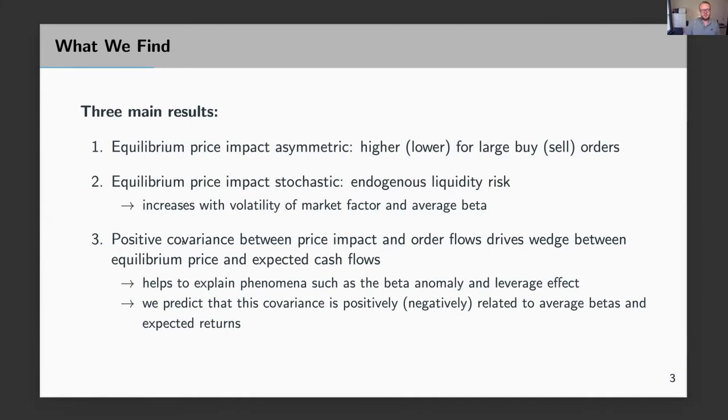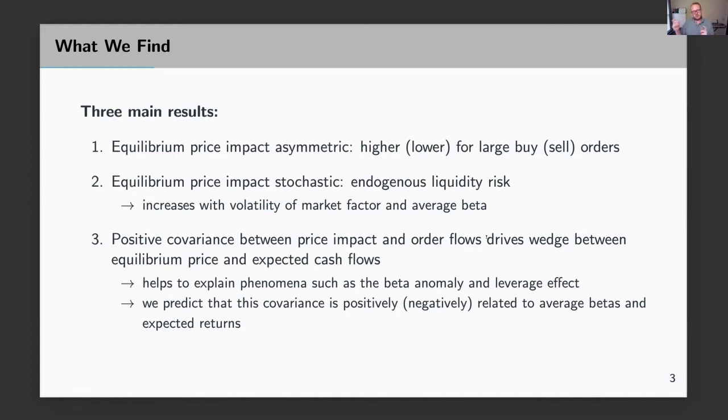So we're going to show that there's going to be a positive covariance between price impact and order flows. You can see this from the first point here, because price impact is lower for low order flows and higher for high order flows. And this positive covariance will drive a wedge between the equilibrium price and the expected cash flow. Therefore, it creates sort of a risk premium for expected returns.